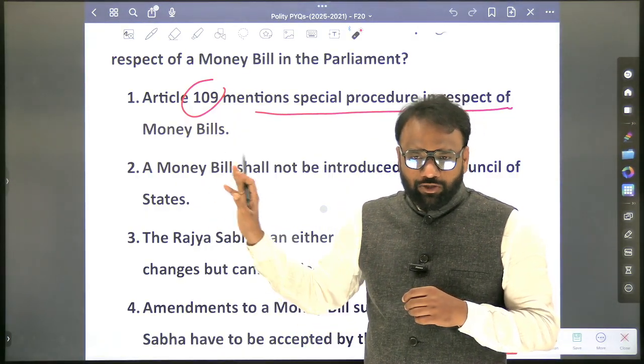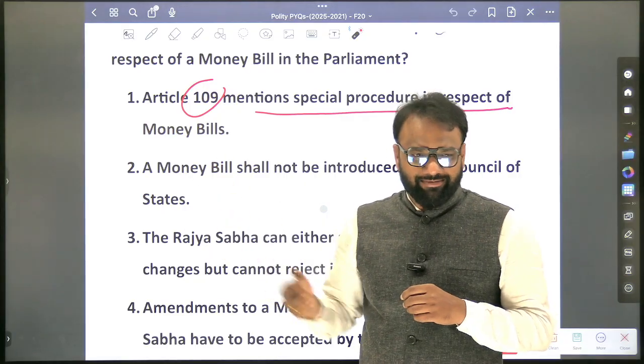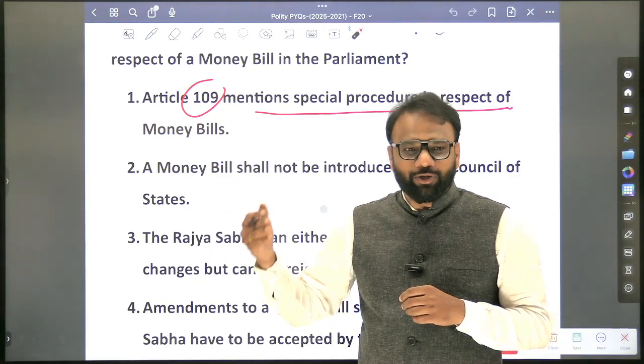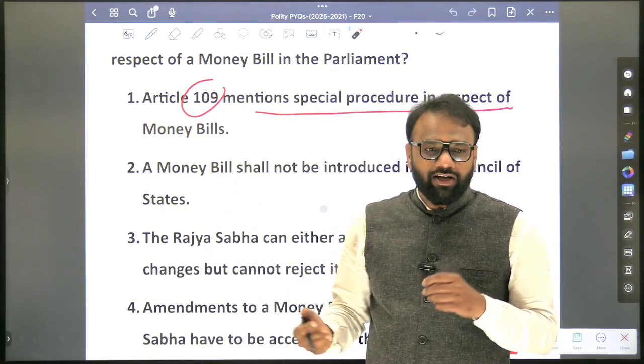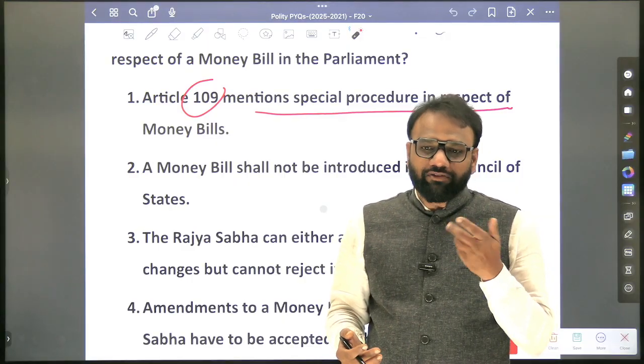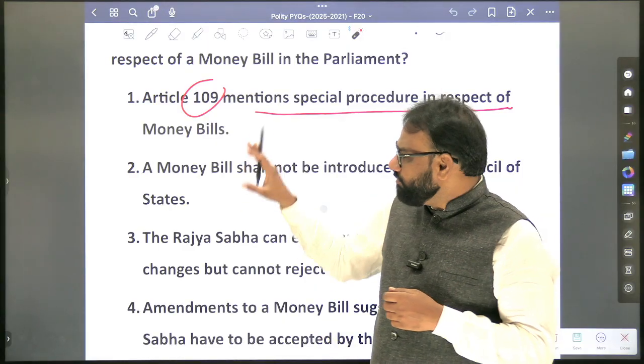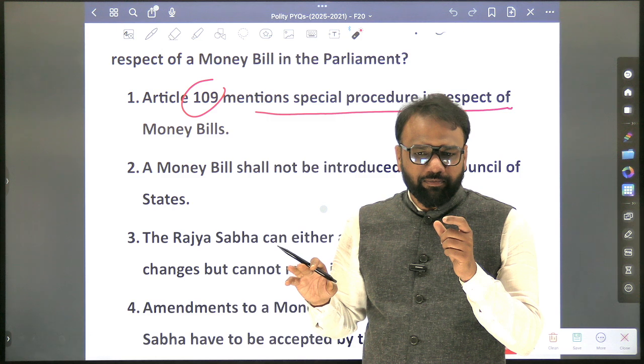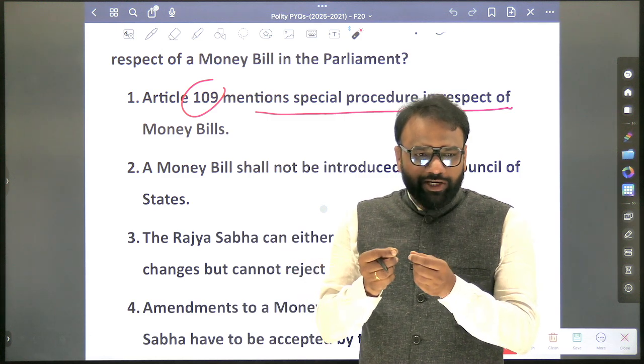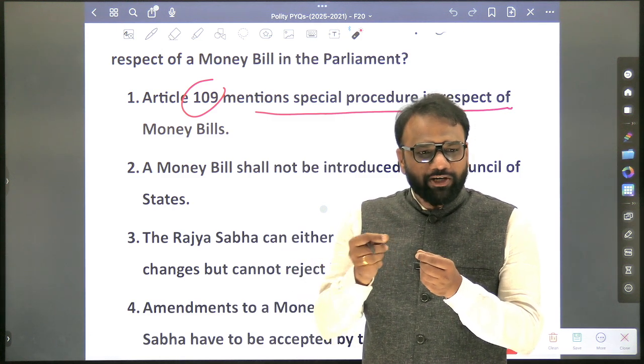Now we know that it is associated with money bill, but this is post examination. When we are appearing next year, in 2026, this year or next year, we need to know what is the logic that we are expected to apply. So what we'll do, we'll take a generic stand. So 109, yes. If it is close to it, then what shall we assume? We shall assume it to be right.